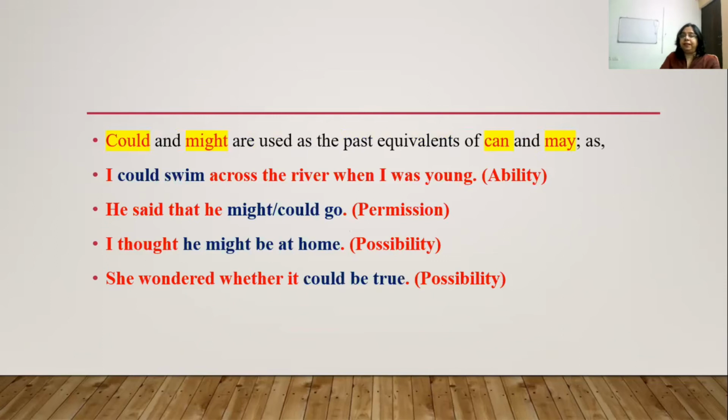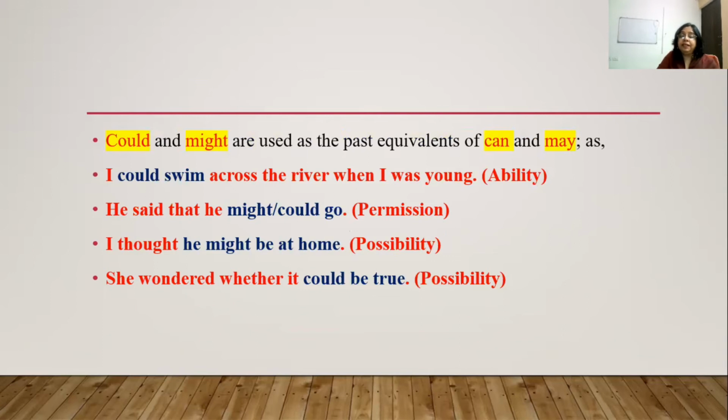Now, could and might, the past forms of can and may. These could and might are used as the past equivalents of can and may. For example, "I could swim across the river when I was young." This shows the ability of the person who is talking about himself, recalling that when he was young, he could swim across the river. So it shows his ability.